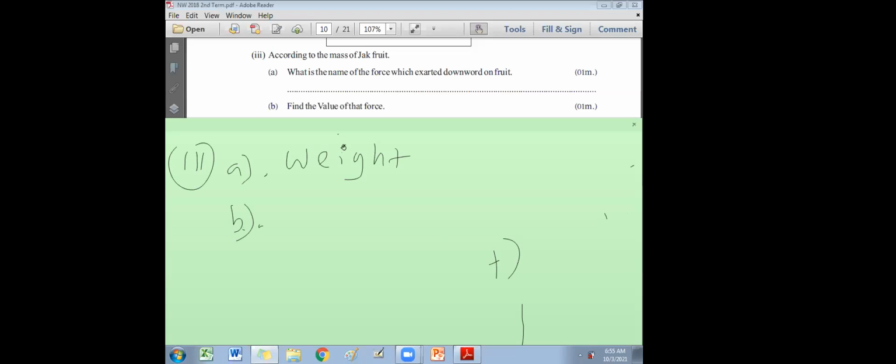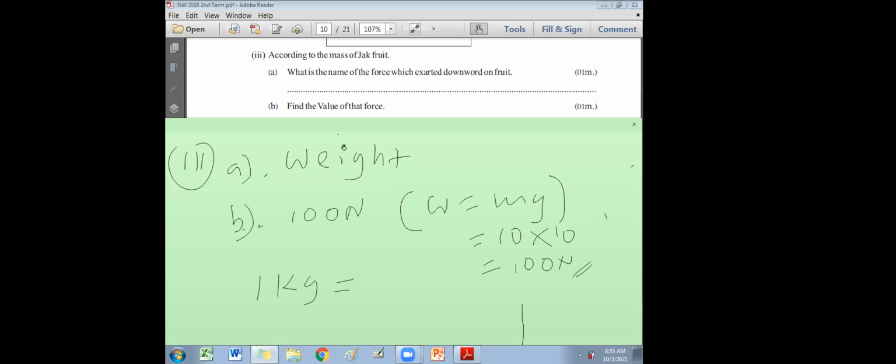And what is the value of that? That is 10 kilogram, which means 100 Newton. If you write the method here, W equals mg. W equals mg, g is 10. 10 kilogram times 10 Newtons per kilogram, then you get 100 Newton. Mass is 10 kilogram and g is 10. That's how you convert mass. So remember always, 1 kilogram is equal to 10 Newton.